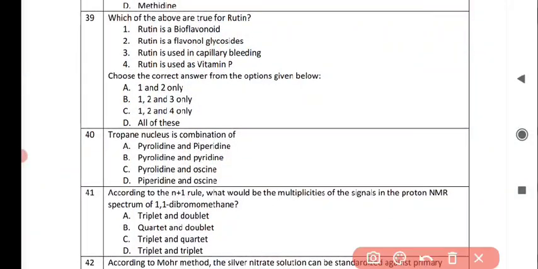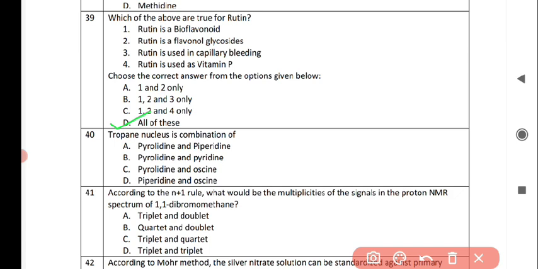Next question is, which of the following are true for rutin? So the statement one is rutin is a bioflavonoid. Second is rutin is a flavonol glycoside. Third is rutin reduces capillary bleeding and is used as vitamin P. So choose the correct answer from the options given below. So the correct answer is option D, that all these statements are true regarding rutin.